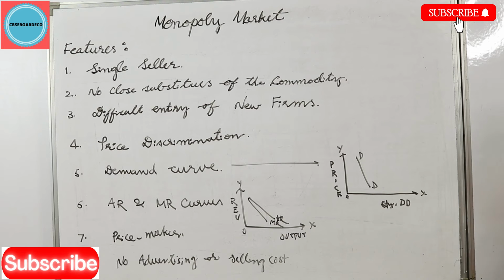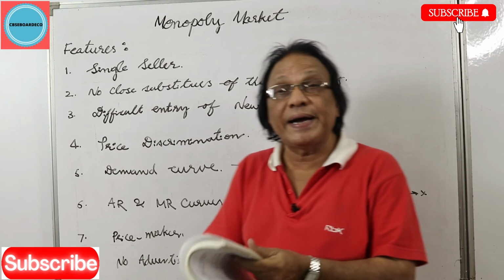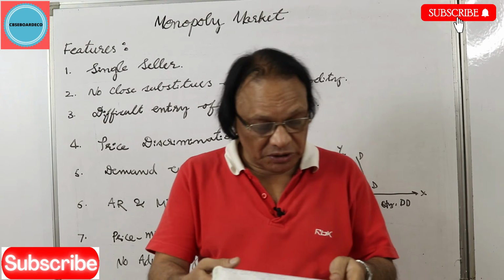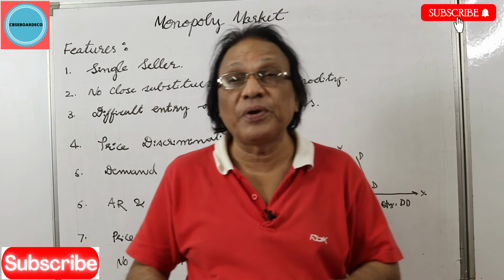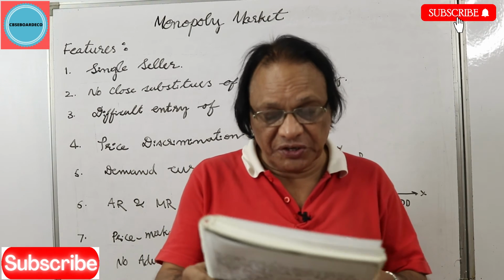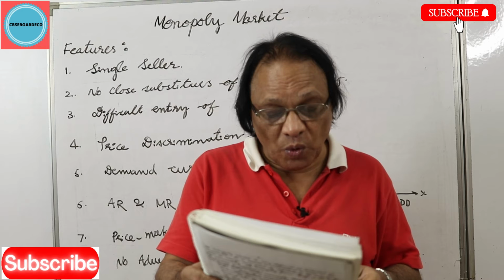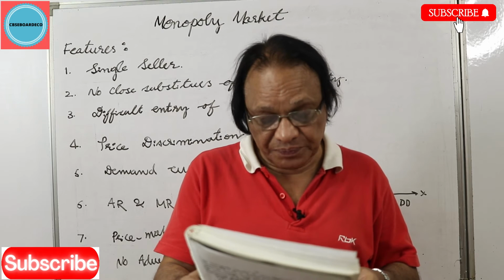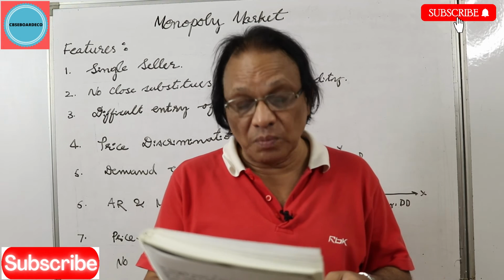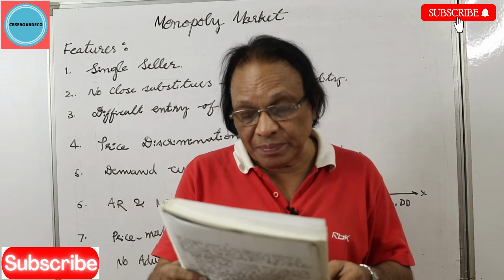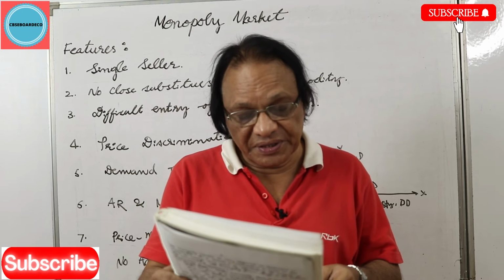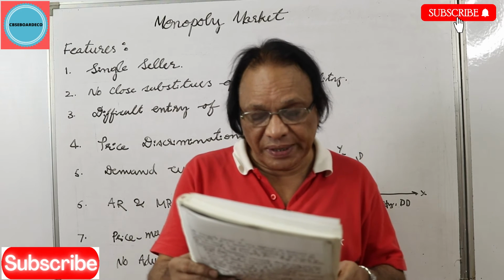So get these points. What exactly is a monopoly? Define monopoly and describe its main features. Mono means one and poly means seller. Thus, the term monopoly refers to that market situation where there is a single firm selling the commodity.